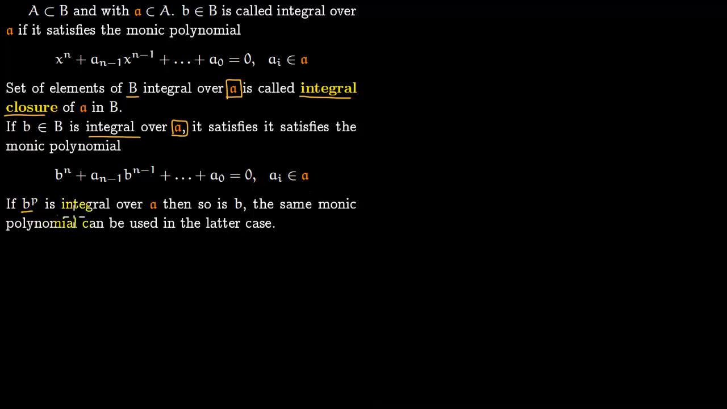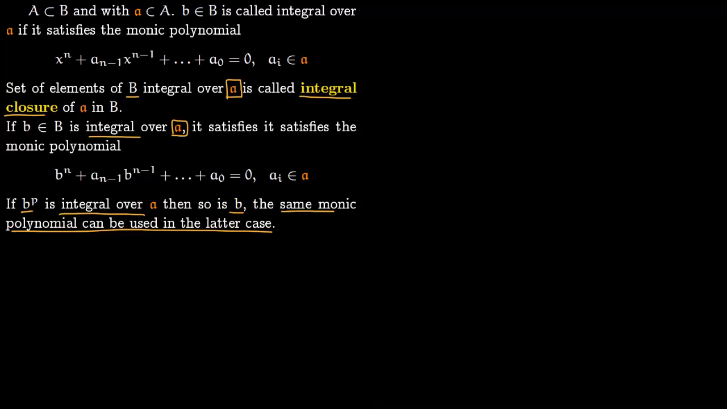Now if b to the power of p is integral over this ideal 𝔞, then so is b. Because if b to the power of p is integral over ideal 𝔞, there is a monic polynomial which it satisfies. So we plug this in the monic polynomial, and the same will work for b with small changes. So the same monic polynomial can be used for b. So if b to the power of p is integral over an ideal, then so is b.